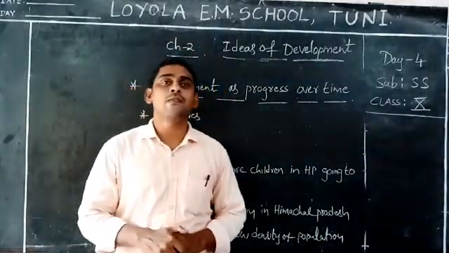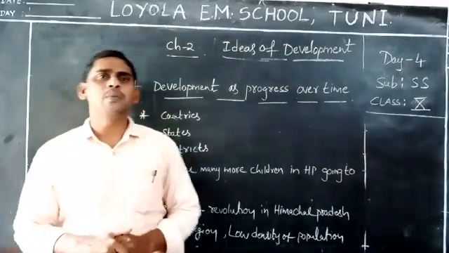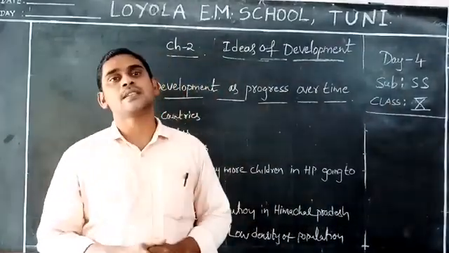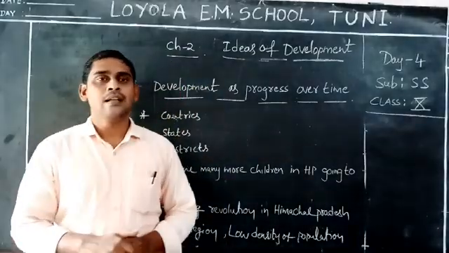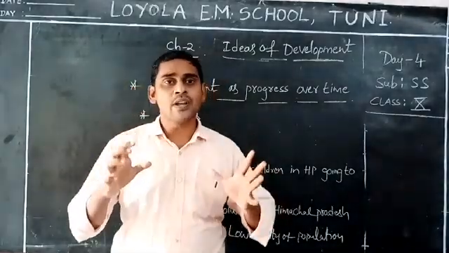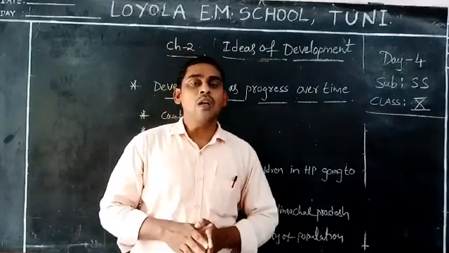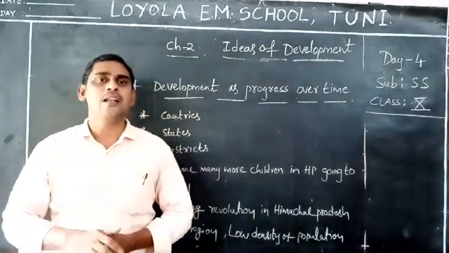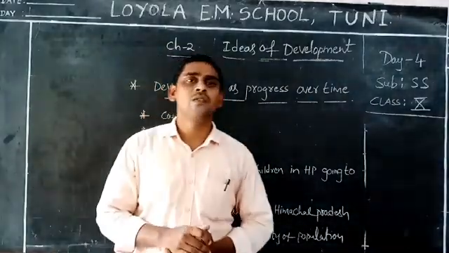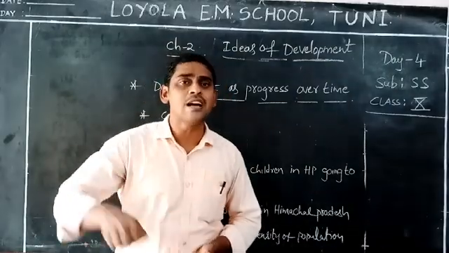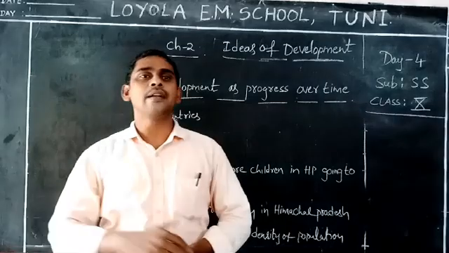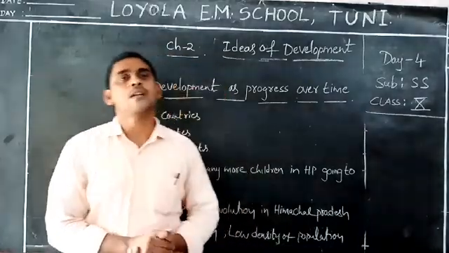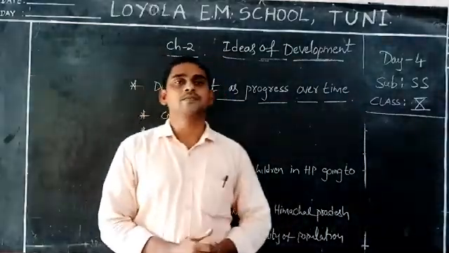When people are developed well in all aspects like health, education, income and other aspects, that leads to development of the people. When people, meaning human beings, are developed well, that leads to development of the country. That's why it is called human development.